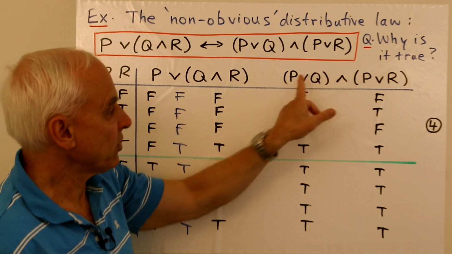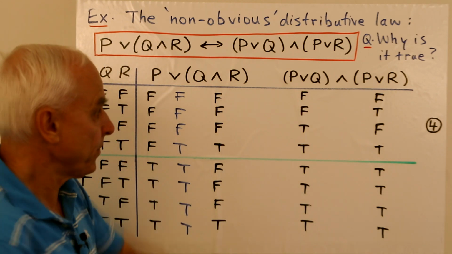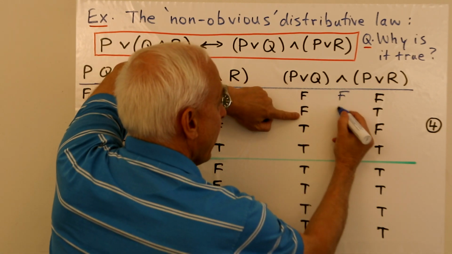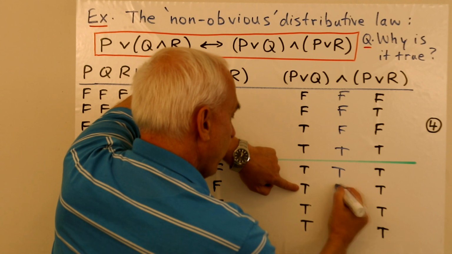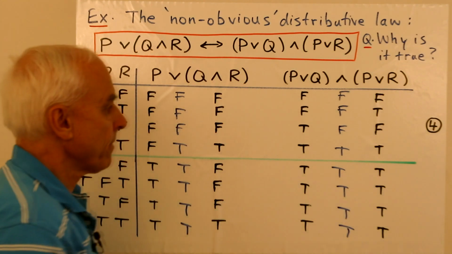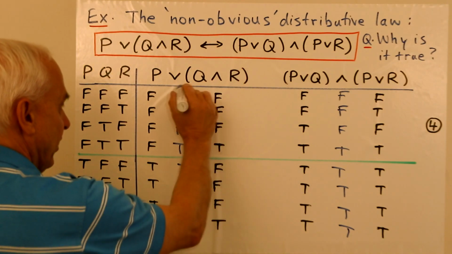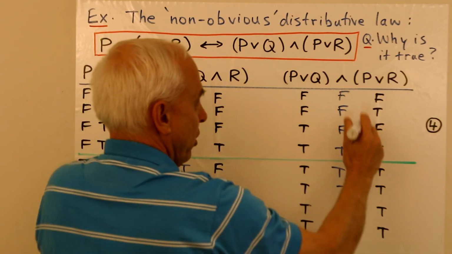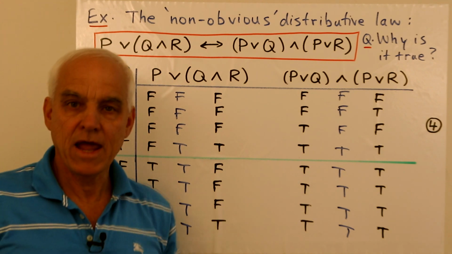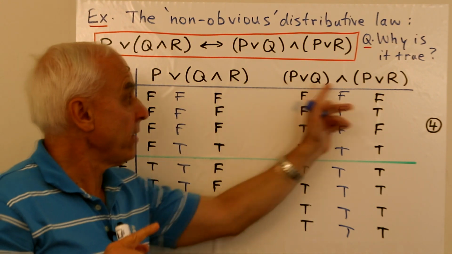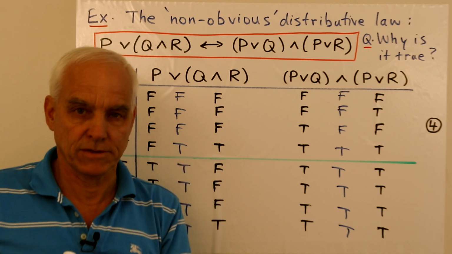Over here, we have to connect these two with an and. So we're usually going to get an F unless they're both true. So we get F, F, F. Here they're both true, both true, both true, both true, both true. Now if we look at this term, which is represented by this intermediate column in blue, and this whole term represented by this intermediate column in blue, we see that those two columns are the same. That's telling us that these two propositions are equivalent. They always have the same truth values.